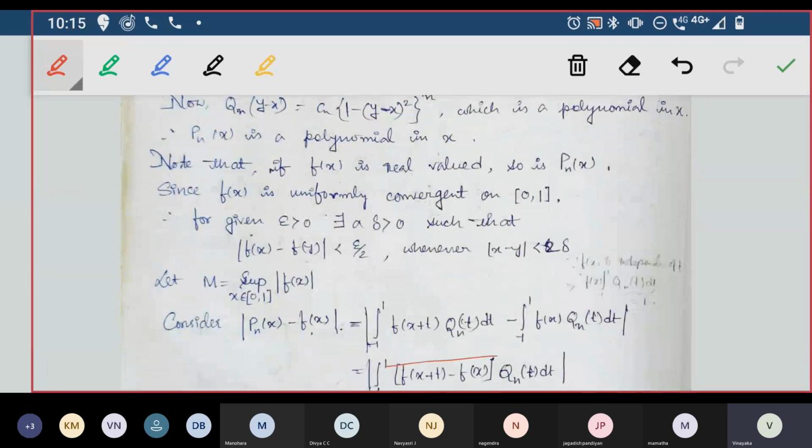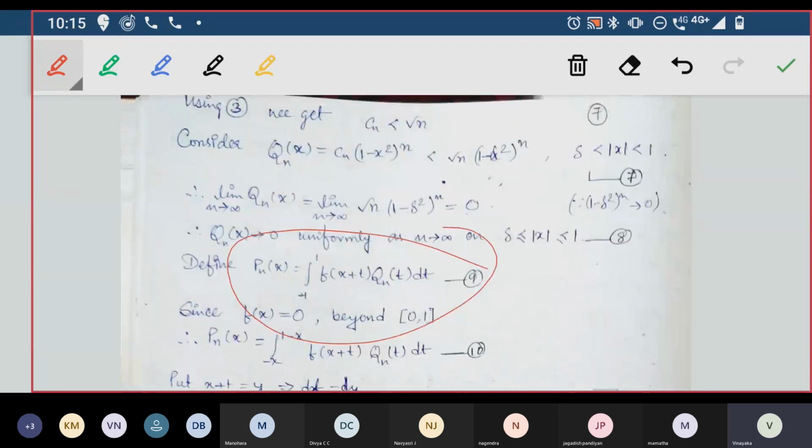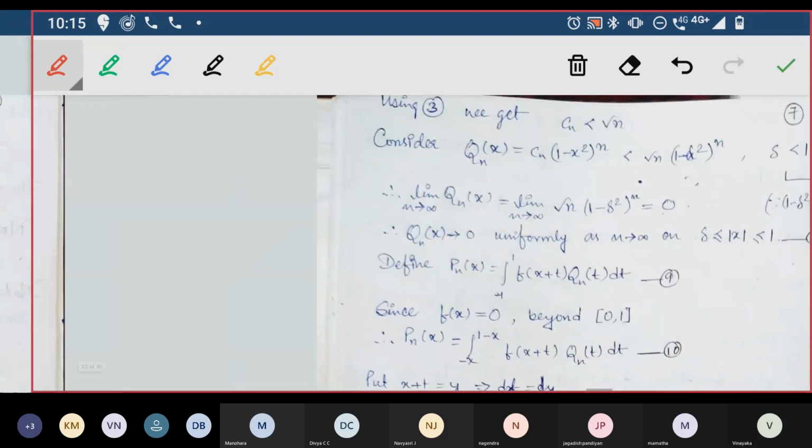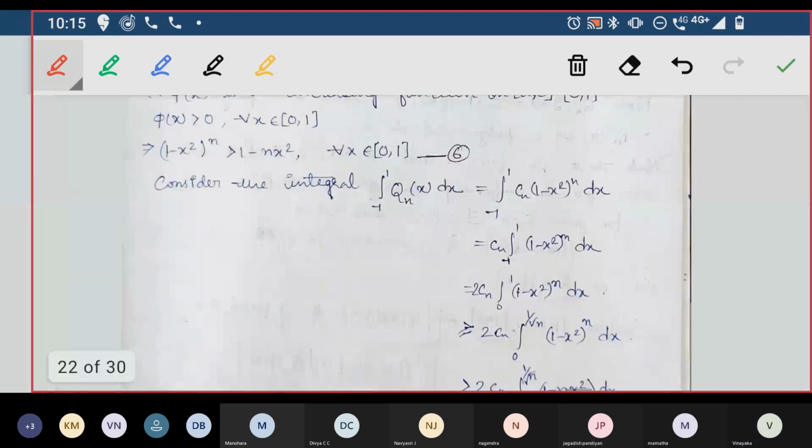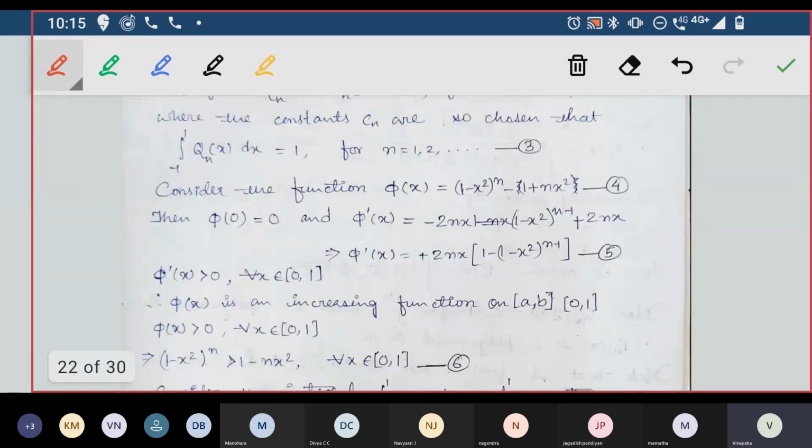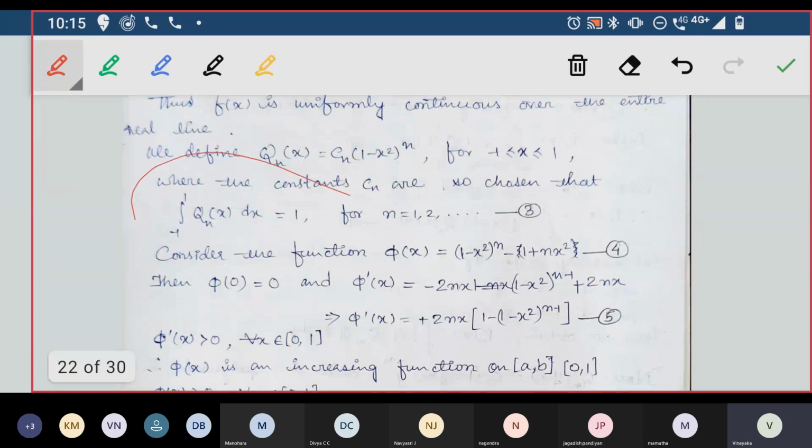And what is f of x? f of x is f of x itself, but we are using something else here, that is this condition: integration from minus 1 to 1, qn of x dx is equal to 1.